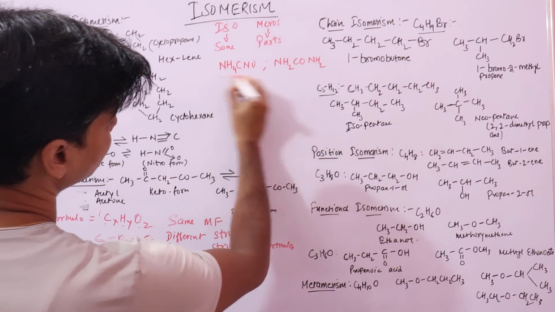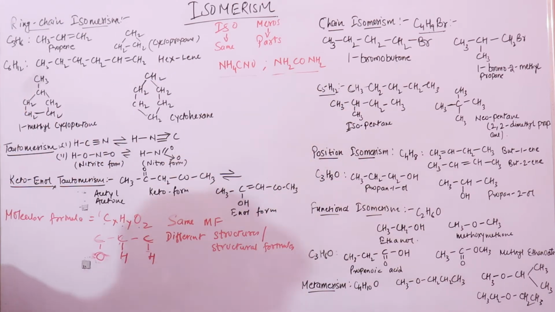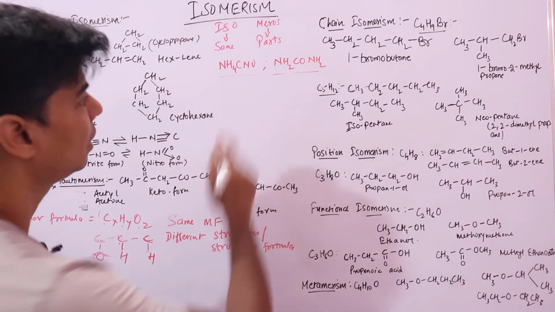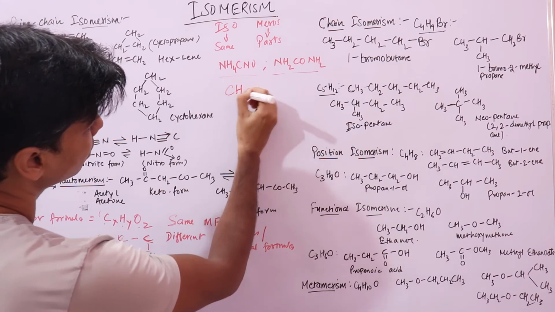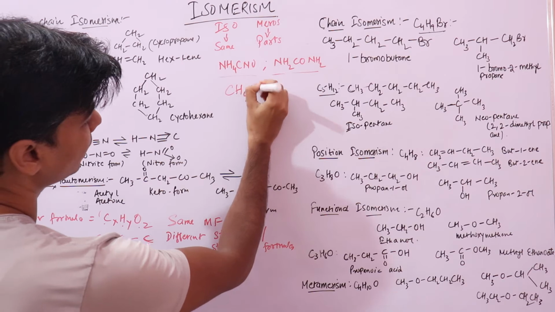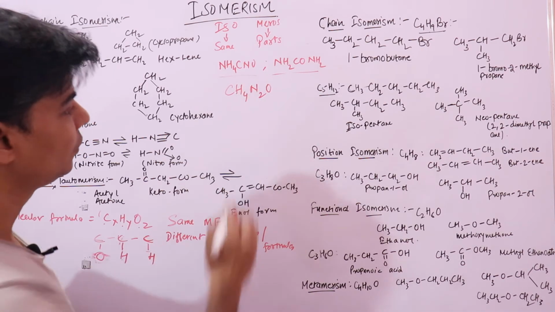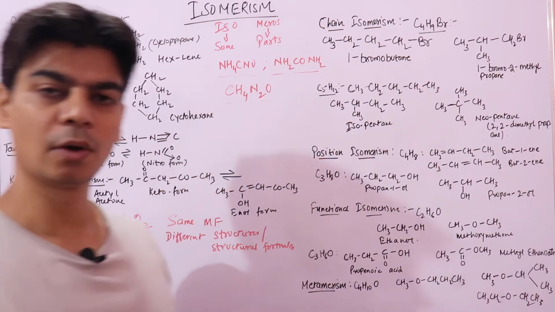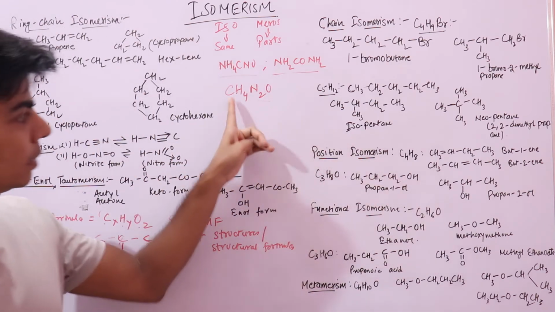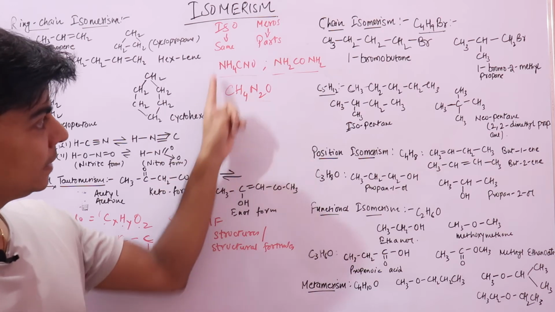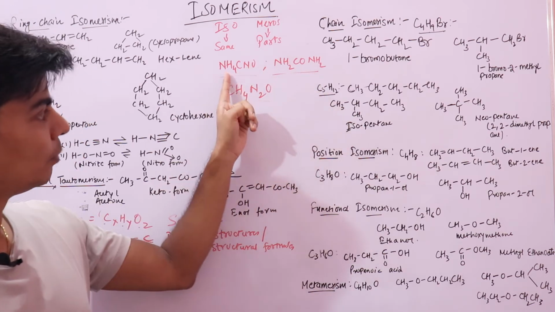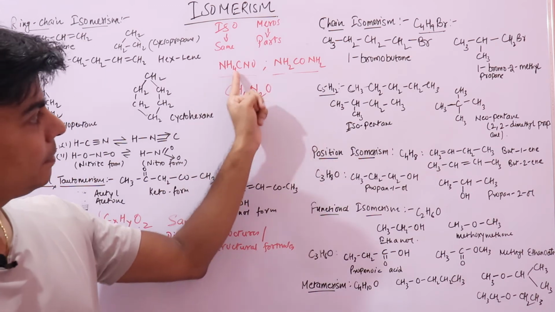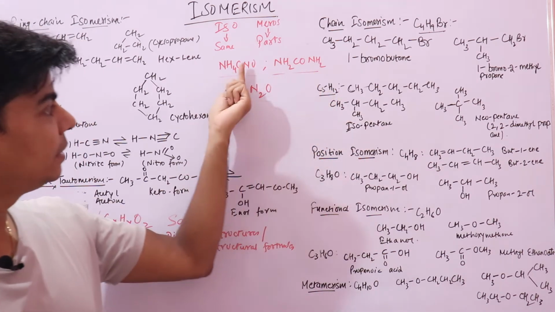And what Wohler and Berzelius noticed was that these two compounds, ammonium cyanate and urea, have the same molecular formula, which is CH4N2O. You can see this. We can have two different compounds from this molecular formula based on the arrangement of atoms in these two molecules. So ammonium cyanate and urea have the same number of atoms, but they are differently arranged.